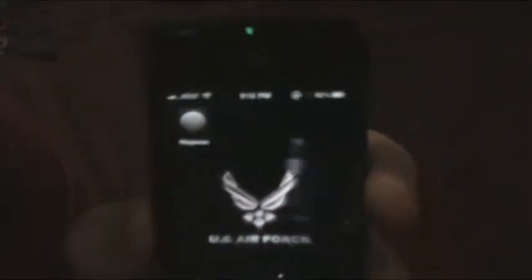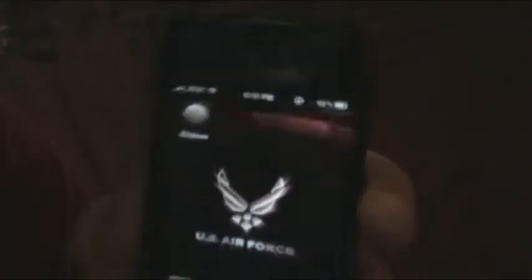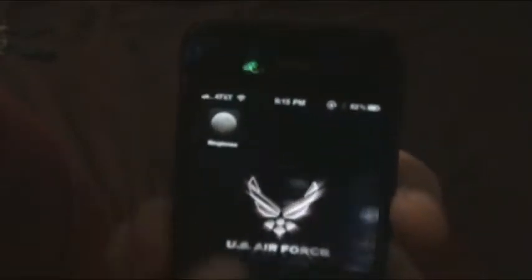Today I'm going to demonstrate for you how to make your own ringtones for the iPhone. First off, you're going to need an application called Ringtones. It's pretty self-explanatory. I'll put a link in the description to the application itself. The free version only allows you up to 30 seconds of a ringtone, but I'm sure that's as long as anyone will need.